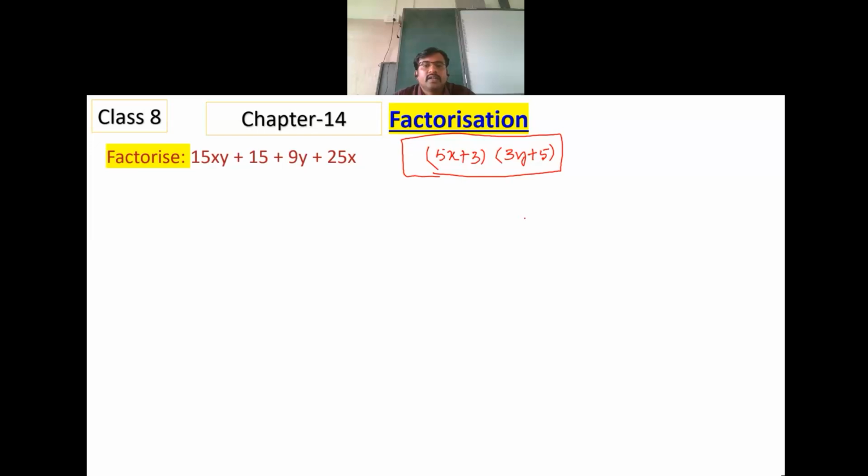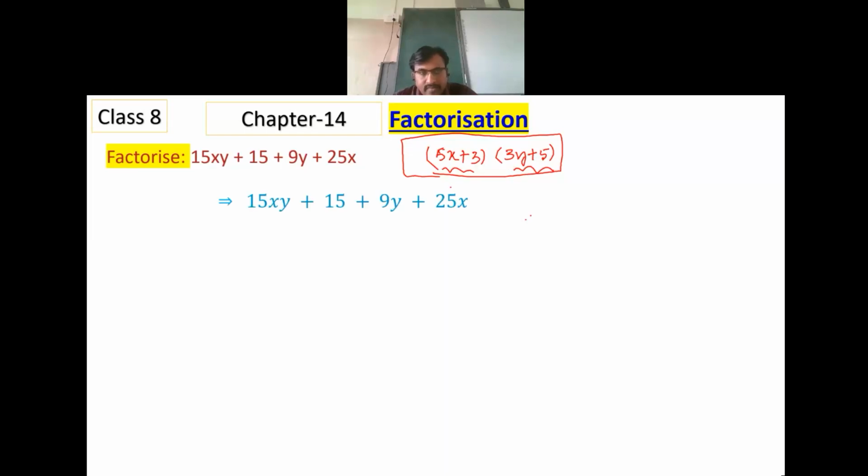Sir, I got 3y plus 5, but I got 15y plus 25. Sir, that one you have to further simplify. It can be divided by 5. No, it should not be divided by 5 because there are two different terms. There is nothing common. Division you have to do when something is the same, common.